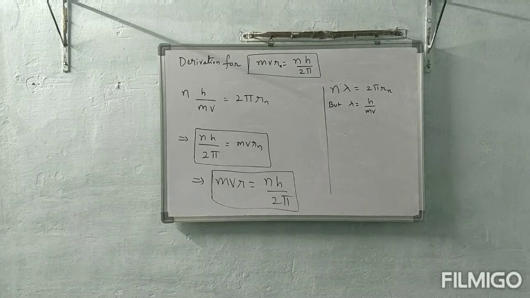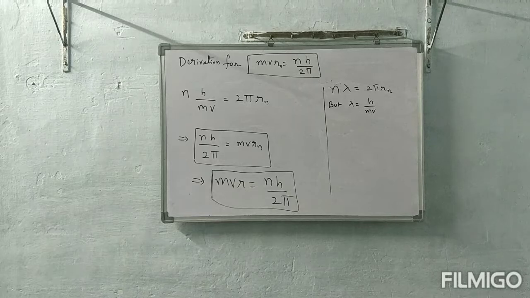That fine line spectrum also you will understand clearly. That is also one of the drawbacks. If I didn't mention, please include that one also. Fine line spectrum of hydrogen was not explained by Niels Bohr. As we considered wave nature of electron, then only we are able to derive this relation, mvr is equal to nh by 2 pi.